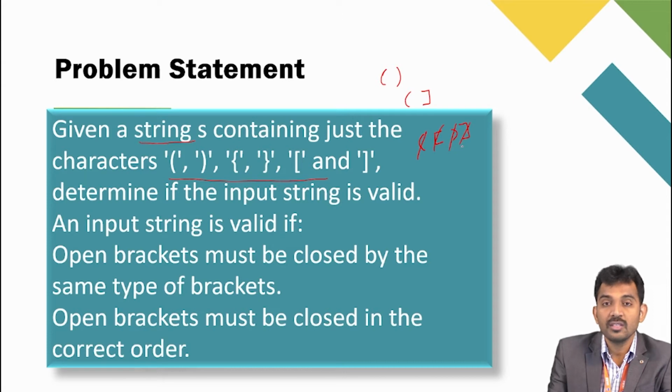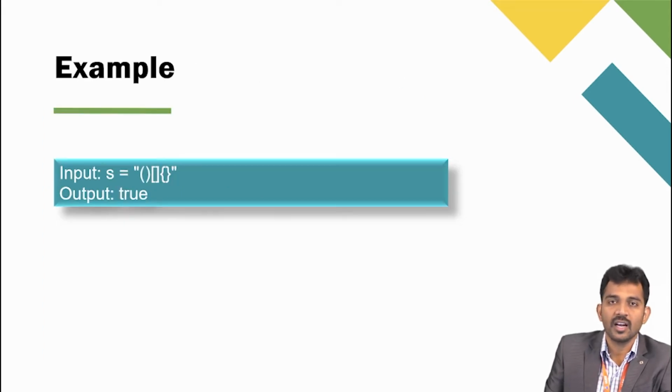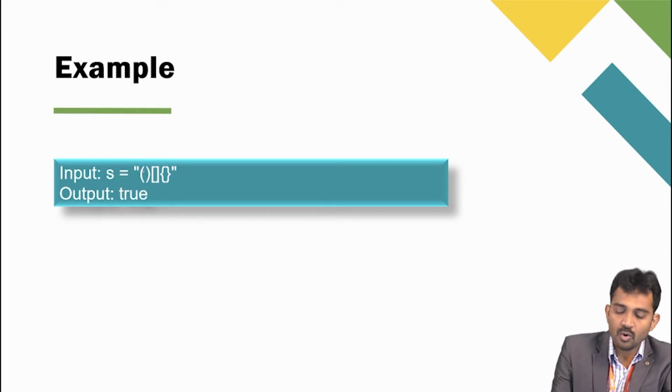How to find out whether the given string is valid or not, meaning is it balanced or not? See, this is the given example. Here is an open round bracket and a closed round bracket. You just cancel these two, and open square bracket and close square bracket, and open close.